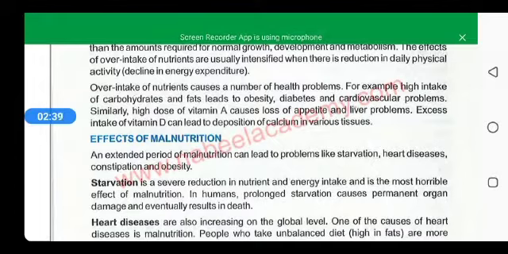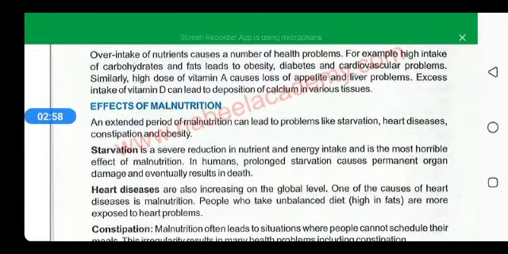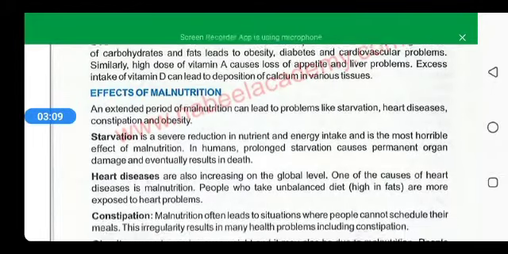For example, when we take more carbohydrates and fats than the body demands, that leads to obesity, that is being overweight, diabetes, that is high sugar level, and some cardiovascular problems also. Similarly, over intake of vitamin A causes loss of appetite and liver problems, and over intake of vitamin D leads to the deposition of calcium in.